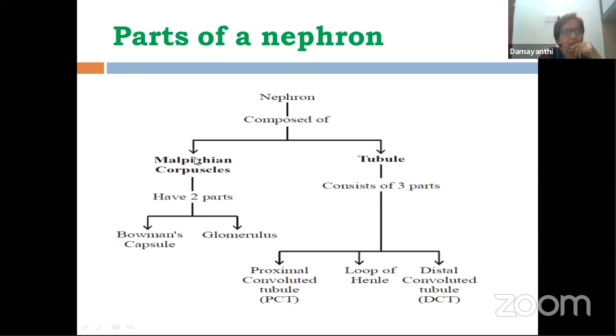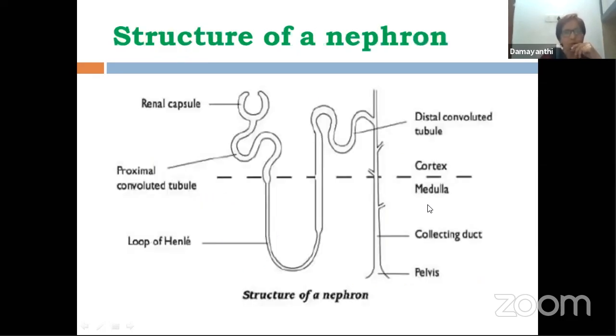So this Malpighian corpuscle once again has two parts in it: Bowman's capsule and glomerulus. The tubule part, the tube, is divided into three parts. What are they? Proximal convoluted tubule, loop of Henle, and distal convoluted tubule. Now let's look at all these parts in detail. Whatever you have learned in the previous slide about structure parts, let's see the same thing here. So here, this is the renal corpuscle we are talking about.